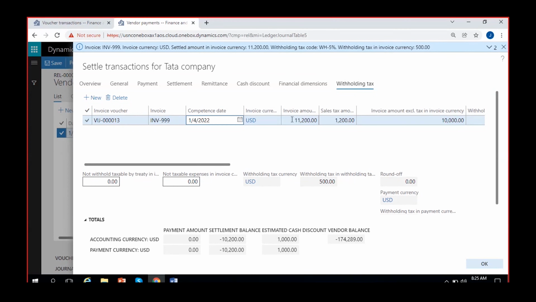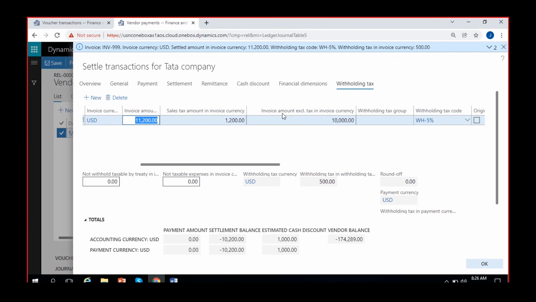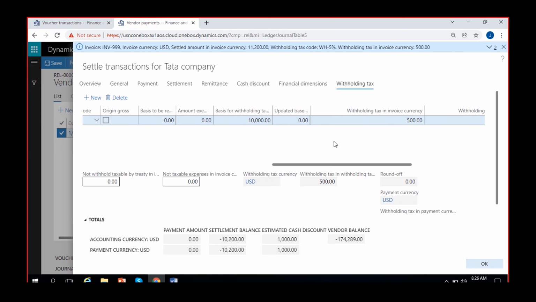Here you can see the invoice amount is 11,200, within which the sales tax amount is 1,200. So the invoice amount excluding sales tax in the invoice currency is 10,000. On that invoice amount excluding sales tax, withholding tax of 5% is calculated, and you can see 500 is the calculated withholding tax.